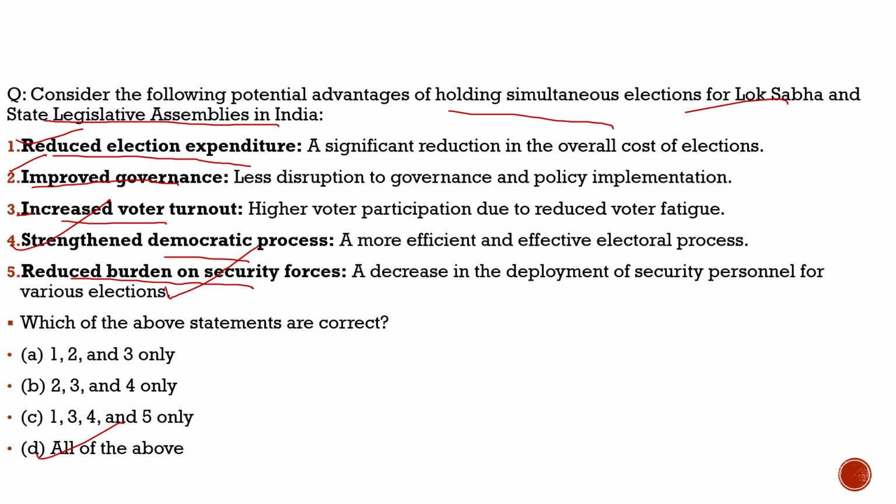Which committee has recommended it recently? It is the high powered committee under Ramnath Kovind, who was the ex-president of India. This committee had also included urban local bodies elections. But when the bill was introduced with respect to simultaneous elections, they excluded the elections in urban local bodies and panchayati raj institutions. So with this, let's move to another question and try to understand.